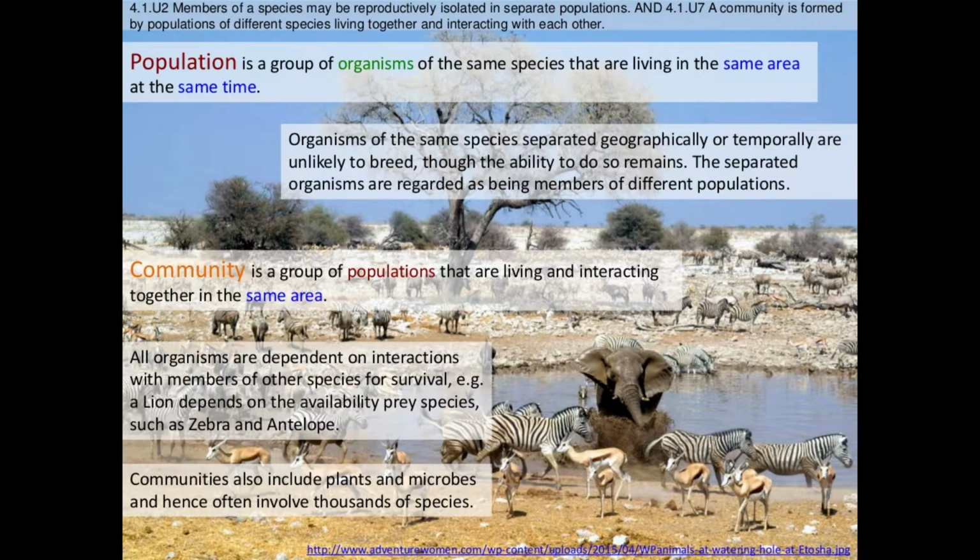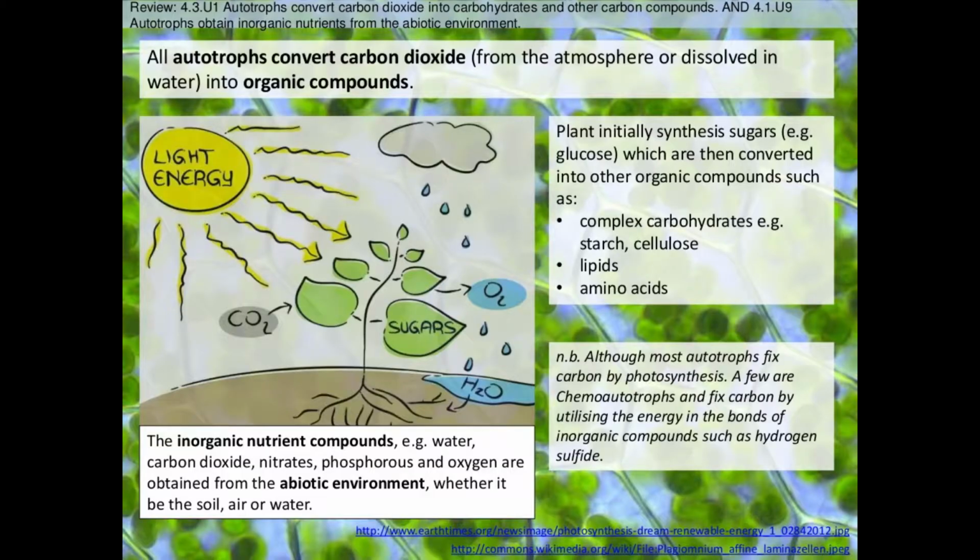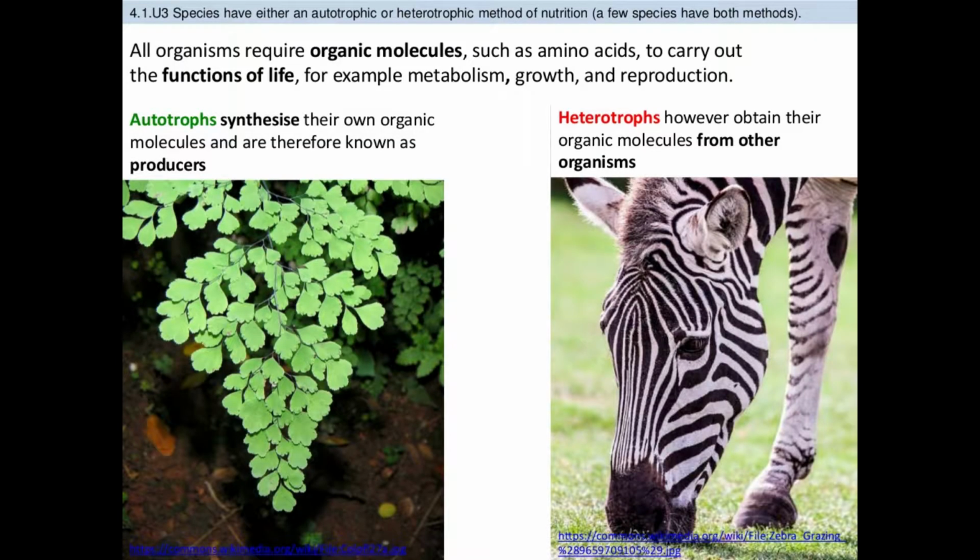In communities, all organisms are dependent on interactions with members of other species for survival. For example, predators in one species rely on prey in another species because they need their nutrition to survive. Plants are an important part of the ecosystem. They are autotrophs, and autotrophs convert carbon dioxide from the atmosphere or water into organic compounds. All organisms require organic molecules such as amino acids to carry out the functions of life. For example, metabolism, growth, and reproduction.